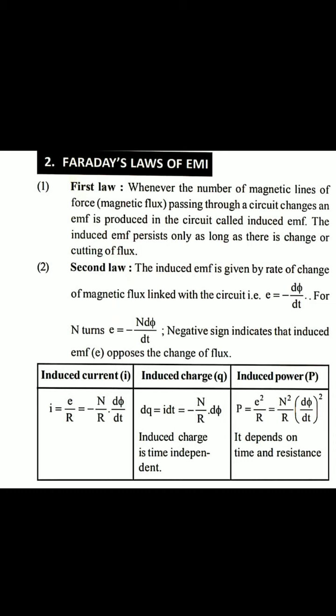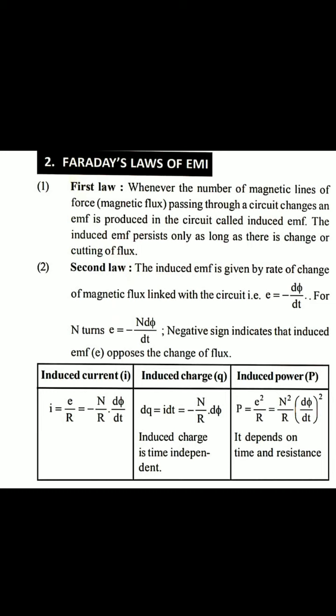So the second law says the induced EMF is equal to the rate of change of magnetic flux with the closed circuit. E equals minus d phi by dt, or with the modulus sign, mod of E equals d phi by dt. If n number of turns are there, then E equals minus n d phi by dt. From this expression you can derive the induced current, induced charge, and induced power expressions. For induced current we use Ohm's law; in place of V we write E, the induced electromotive force.